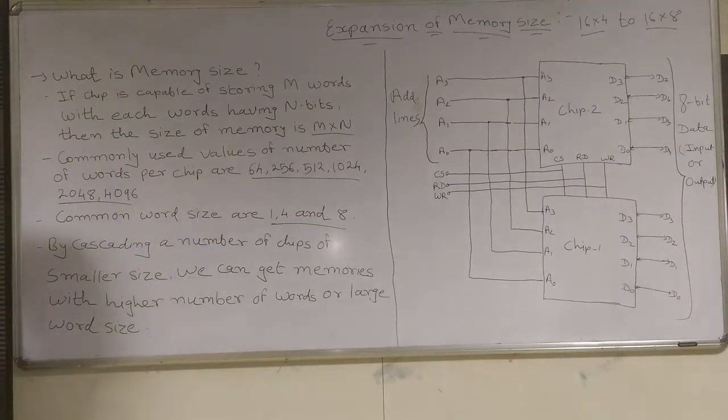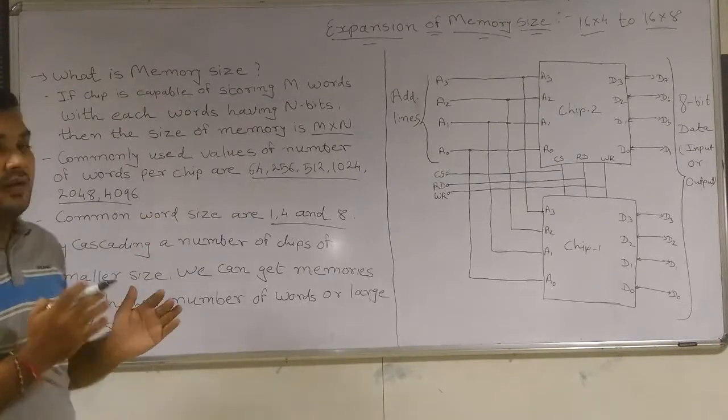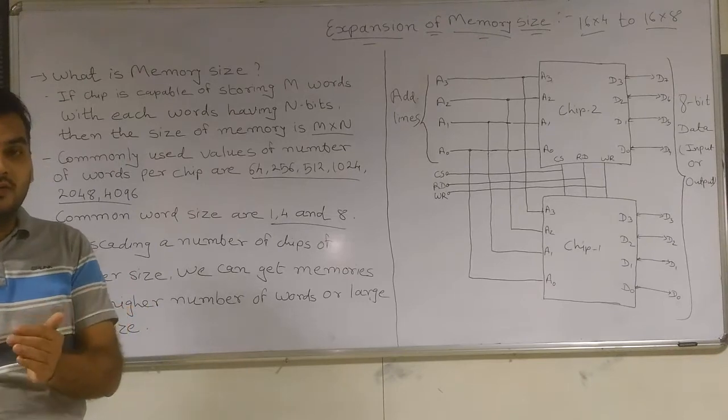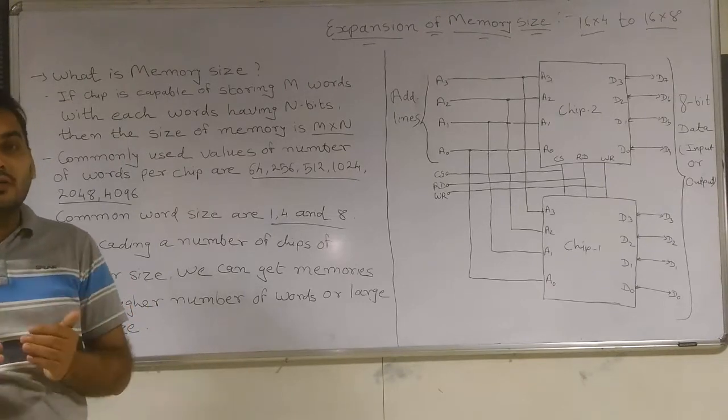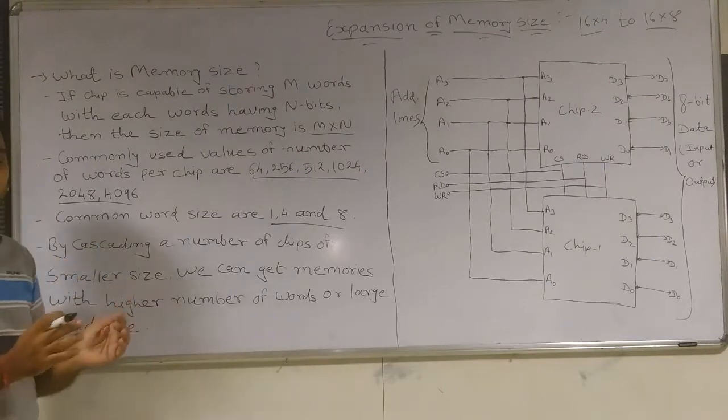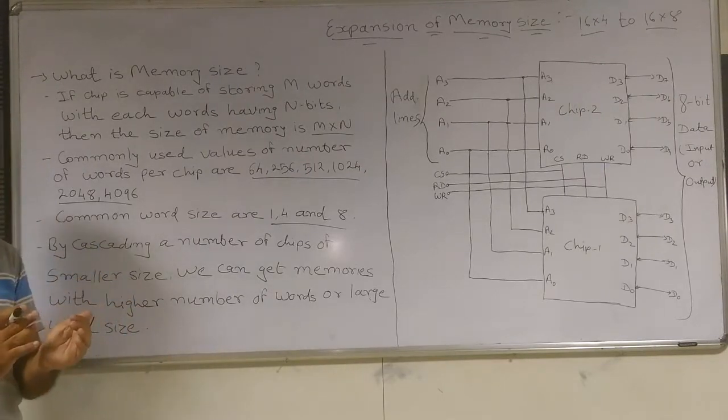Okay, so how can we get a larger number of words or locations? By using smaller size memory chips.